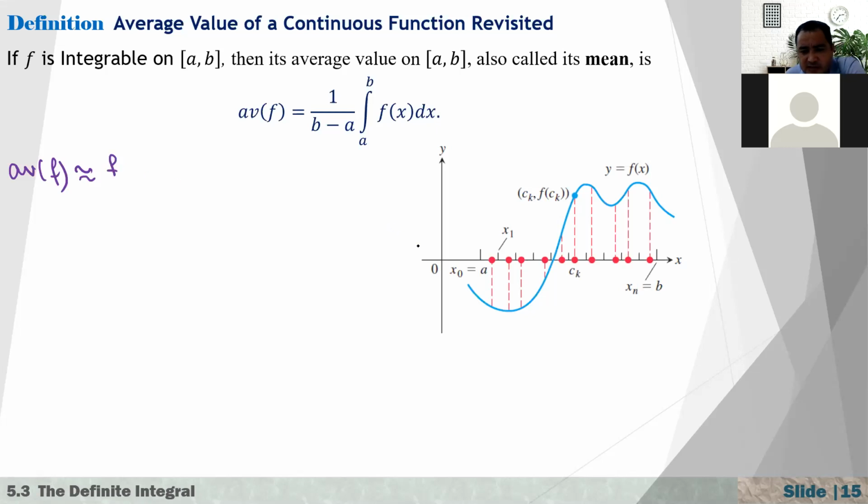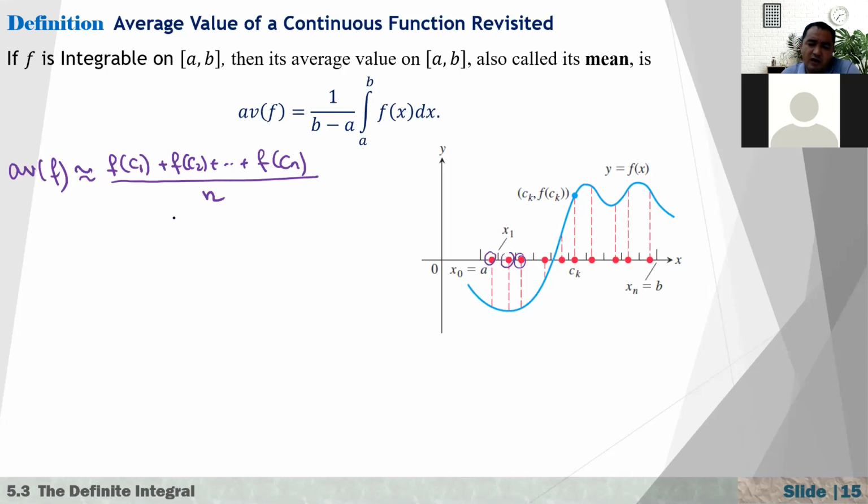Here we have f of c1, the first point, c2, the second point, c3, until cn. So we have f of c1 plus f of c2 plus dot dot plus f of cn. These are the values of the function at n different points over the interval AB. They are selected from this interval, and we divide by the number of data. How many numbers do we have here? We have n, right? So if I divide in this way, we can approximate the average value of this function.